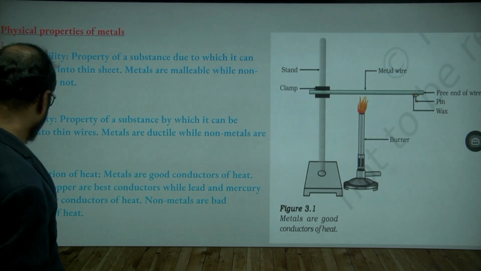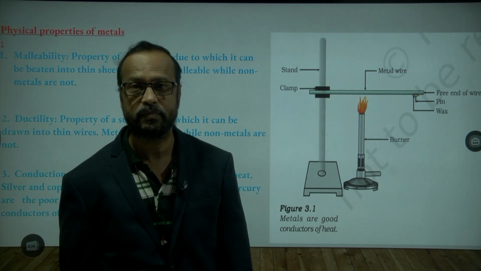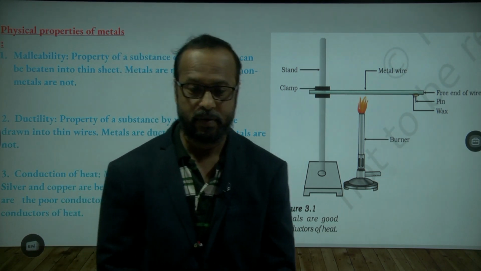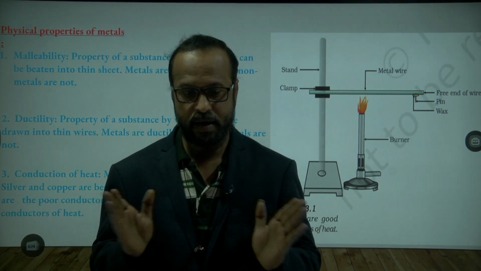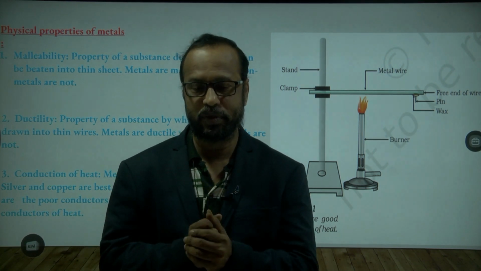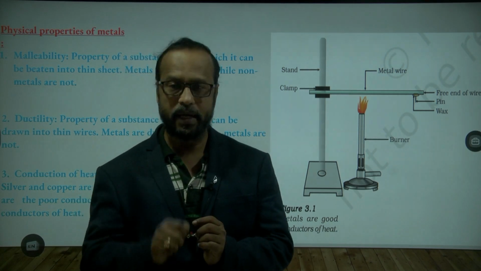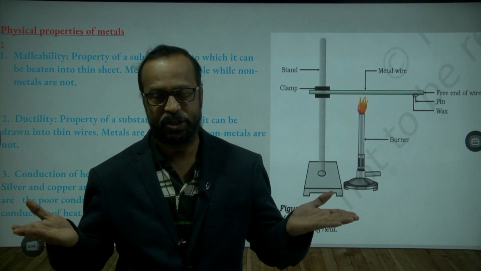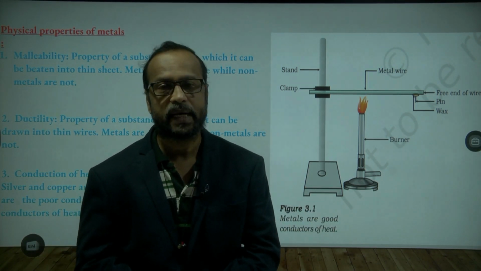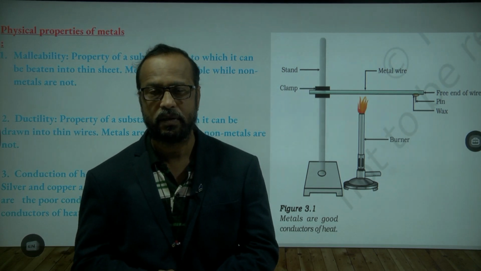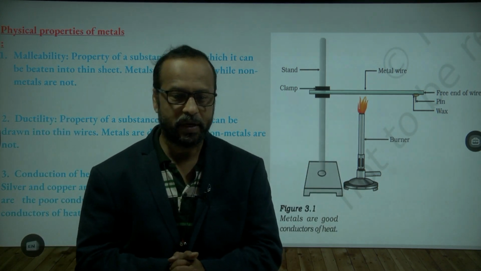These are some of the properties. The first one is malleability. It is the property of a substance due to which it can be beaten into thin sheets. To remember, you have to say it in your own words. Malleability means metals can be beaten continuously and made into thin sheets. Ductility means they can be drawn into thin wires.